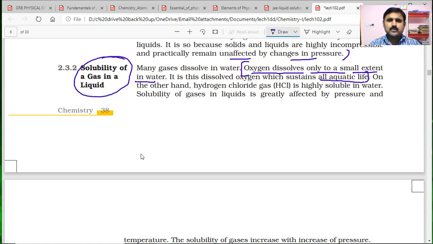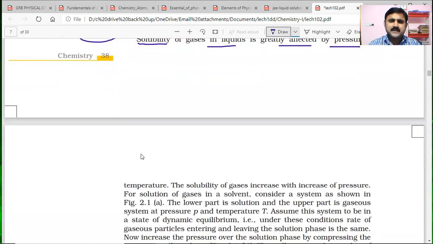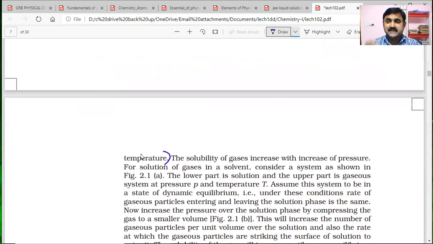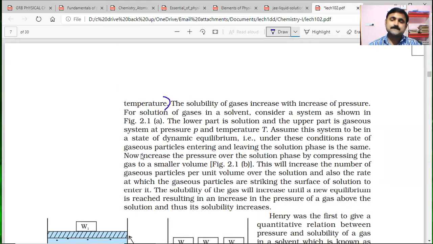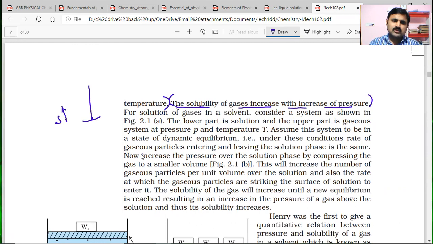On the other hand, hydrogen chloride, HCl, is highly soluble in water. So we know the nature of HCl, that it dissociates into ions. The solubility of gases in liquids is greatly affected by pressure. HCl is a gas, and temperature also plays a role here. So pressure and temperature play a vital role in the solubility of gases in liquids. The solubility of a gas increases with increase in pressure. That means as the pressure increases, solubility also increases.